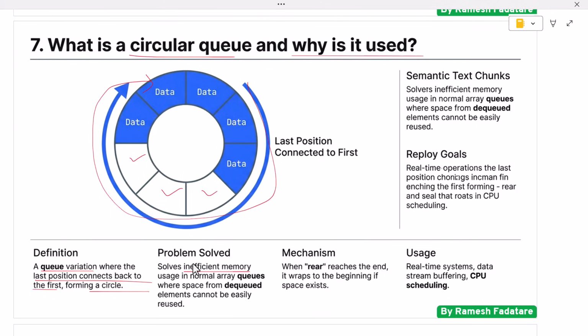A circular queue solves this problem by treating the array as circular. When the rear reaches the end of the array, it moves back to the beginning if there is free space available. This makes circular queues more memory efficient and suitable for fixed size buffers. Circular queues are widely used in real-time systems, buffering data streams, and CPU scheduling. Interviewers ask this question to test understanding of memory optimization and efficient data handling techniques.